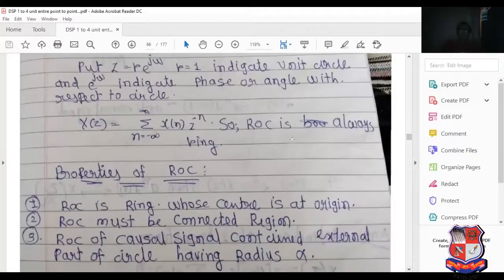So ROC is always a ring. Summation n equal to minus infinity to infinity of x of n z raised to minus n. ROC is always a ring; I have mentioned this here with a circle. Look at this carefully.